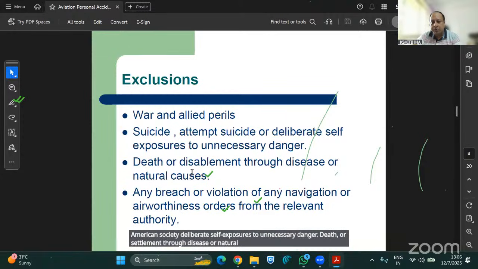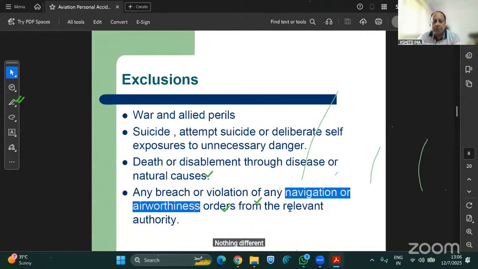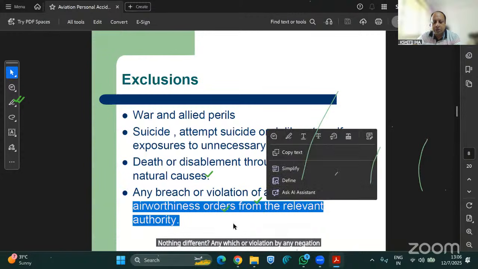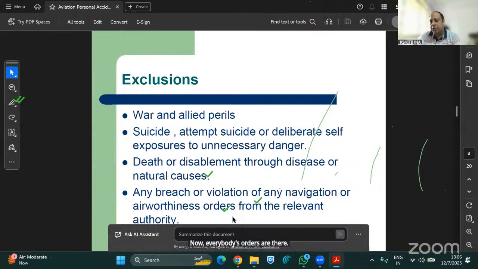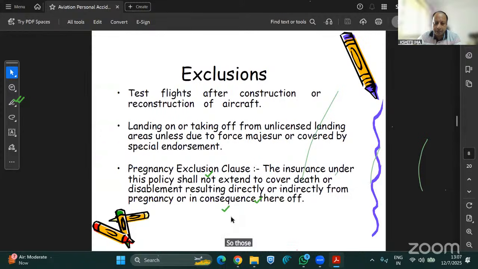It is the same as a normal PA policy, nothing different. Any breach or violation of navigation or airworthiness orders from the authority. Now, airworthiness or navigation orders are there to fly at a certain height, but if the pilot is not properly adhering to the instructions of the ATC tower and is flying on their own, and then a crash happens and he dies in the crash, those will not be covered here.